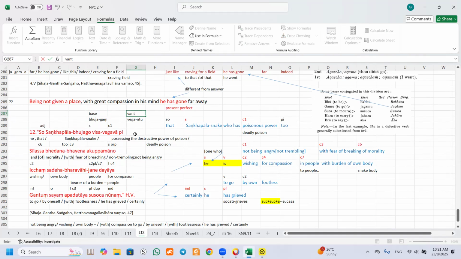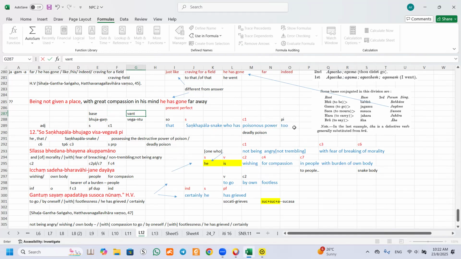In this case, we want to connect two nominative singular words that are referred. So this is an adjective, what they call a predicate adjective. So we put who, and we may also want to have has, because this one has poison. Who has poison? So we should translate it this way: who has poison too.